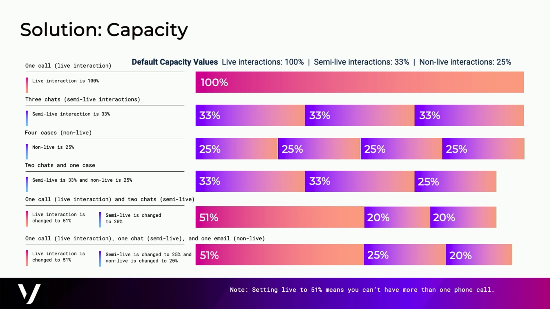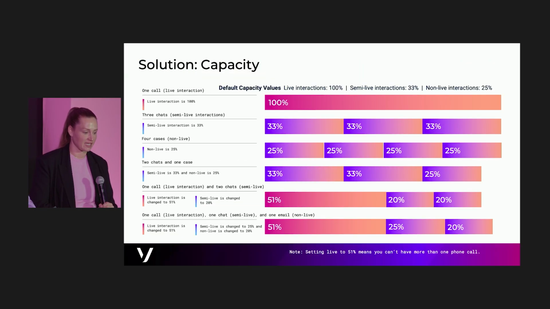Now, what about non-live interactions? So we see this as like an email to case typically, or maybe a web form. Non-live, well, we can balance even more. So we're going to go down to 25% to that. And you can see now as we start getting lower, now we can diversify what an agent is working with. So now they can balance 1 semi-live interaction with a couple non-live interactions.